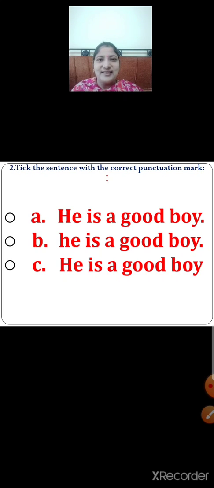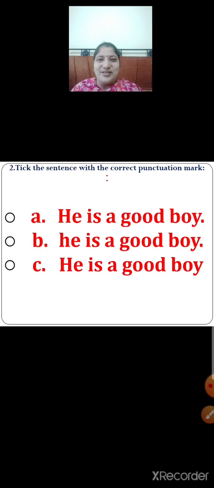The sentence has started with a capital letter. But what is missing over here? Yes, correct. A full stop. A full stop is missing over here. So children, now select the correct option.